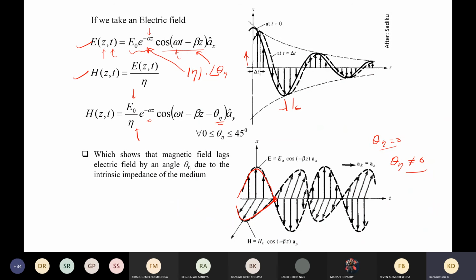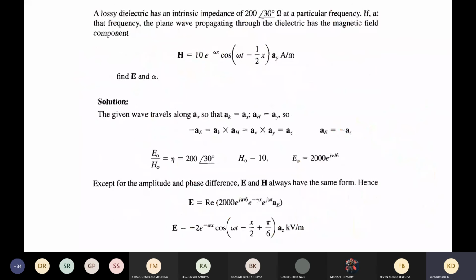Everything we can easily calculate. Let us take a simple example and finish this work. Assume that there is a lossy medium. The moment we say lossy medium, that means sigma is not equal to 0. This we have to keep in mind. And then the impedance naturally will exist for it.